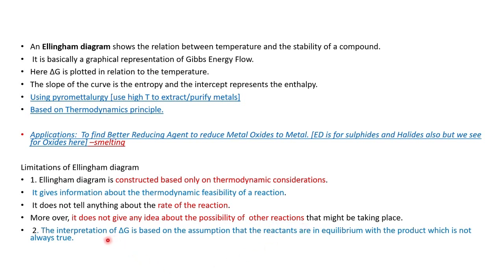And the interpretation of delta G is an assumption. We assume that if it is horizontal, it is 0. We are assuming that the reactants are in equilibrium with the product, which is not always true. Those are all the flaws, limitations of the Ellingham diagram.